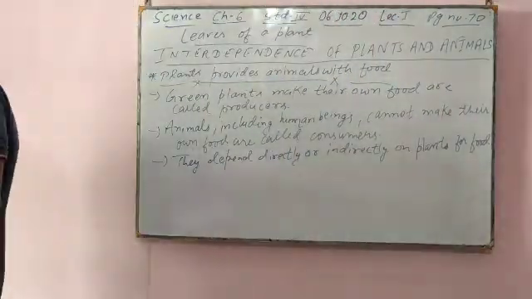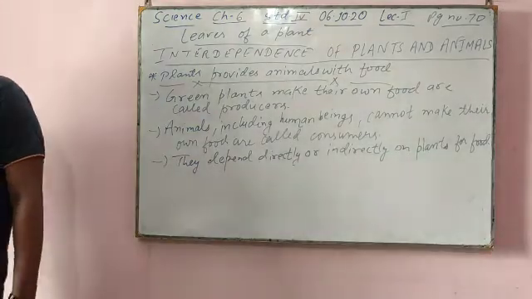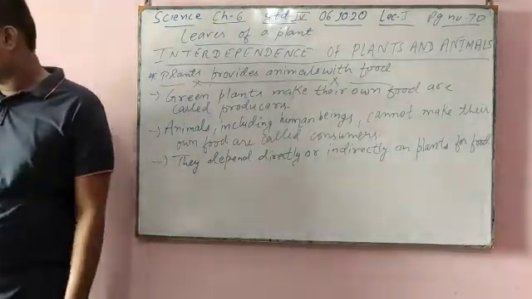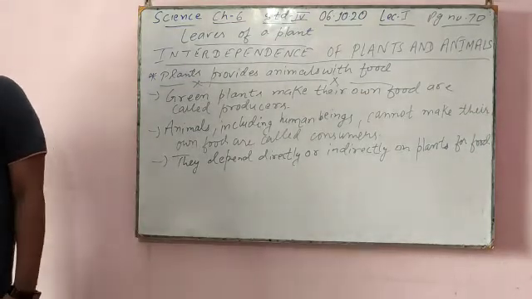Next, a chain that shows how different organisms are dependent on each other for food is called a food chain.